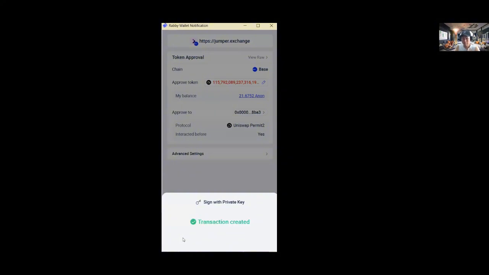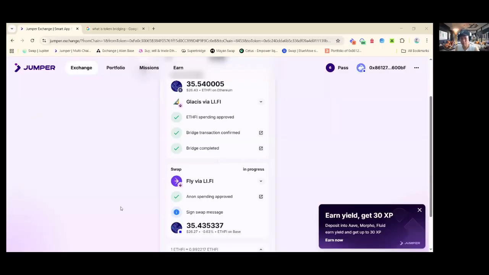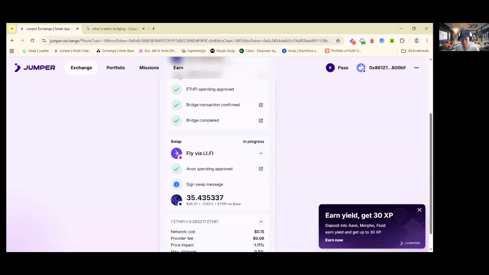All right, so it's already confirmed. Share screen again. Okay, so sign swap messages. Swap message. So I'm going to sign again. I'm going to confirm.